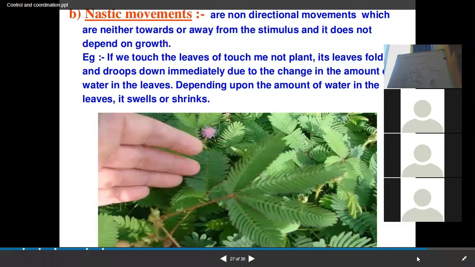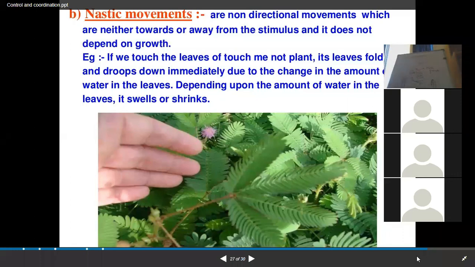Now, why does it happen? It happens because of the change in the amount of water in the leaves. Depending upon the amount of water in the leaves, it will swell or shrink. And this is what we call thigmonasty. But in the earlier case there was growth, so that is called thigmotropism.